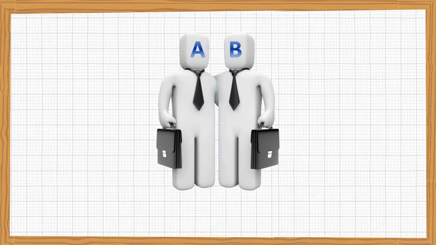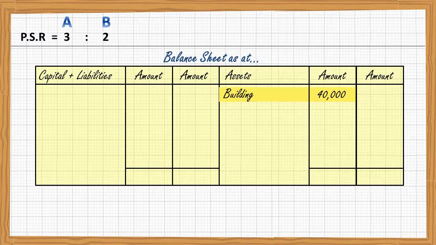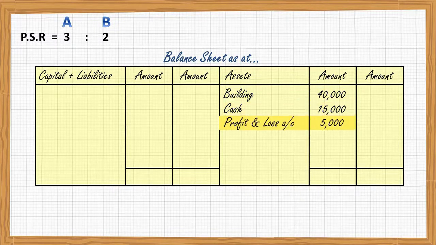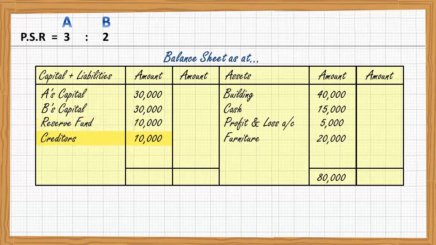Suppose there are two partners A and B. They are sharing in profits and losses in the ratio of 3:2, and this is the balance sheet. Building 40,000, cash 15,000, profit and loss account 5,000, furniture 20,000, total 80,000 rupees. A's capital 30,000, B's capital 30,000, reserve fund 10,000, creditors 10,000, total 80,000 rupees.